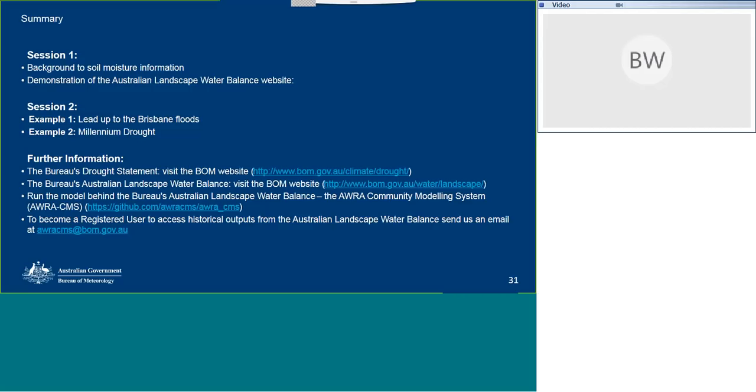If you're really interested in getting technically involved and running the model behind the Bureau's Australian Landscape Water Balance, that's the Aura-L model, which we've got as an Aura community modelling system, the Aura CMS. There's a link there to GitHub so you can see what that's all about, but also get in contact with us via the email address in the bottom here, and we can make you a registered user. You can then get access to our data as well as the Aura CMS.